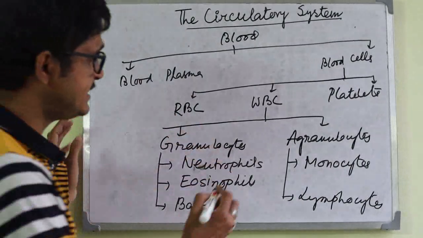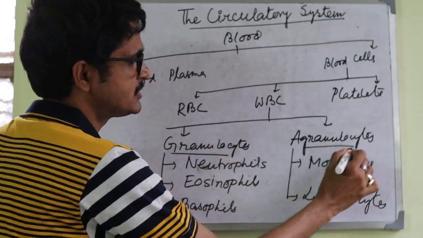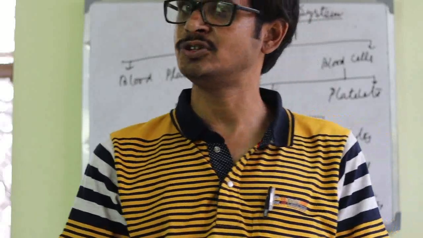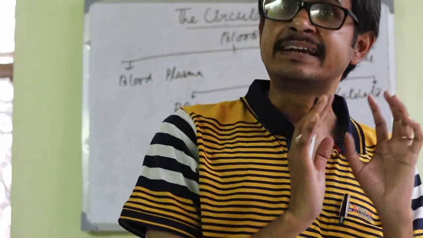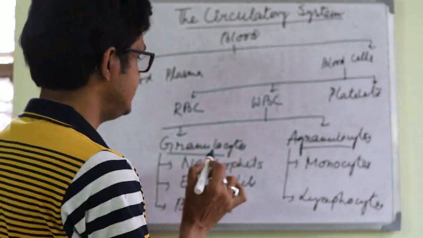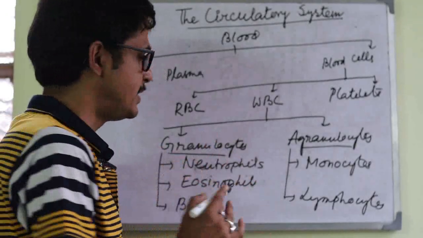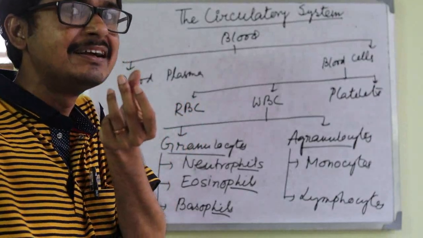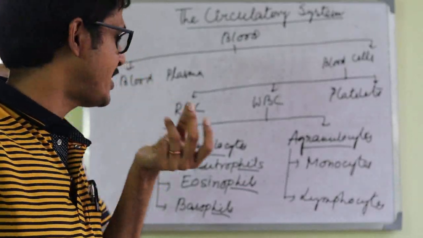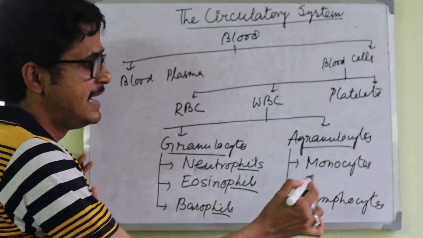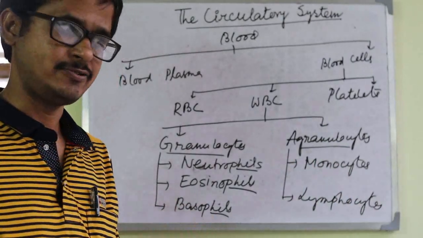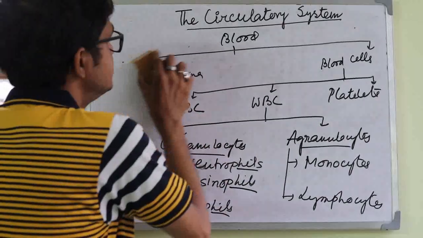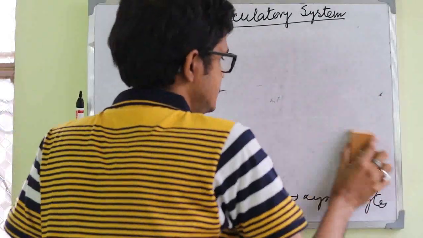So you see, granulocyte means granules are present, and agranulocyte means granules are absent. To remember this, think of the word 'fill': if all are filled, you can feel the granules. So the ones that are filled are all granulocytes. Later on, we will discuss different kinds of